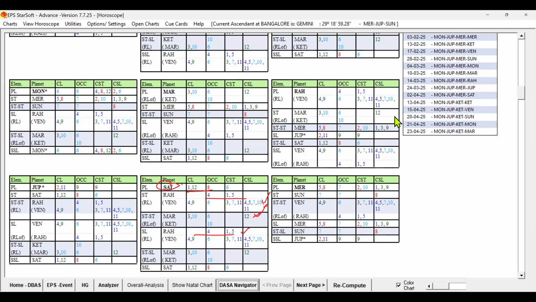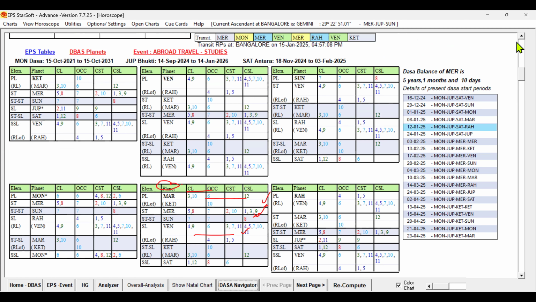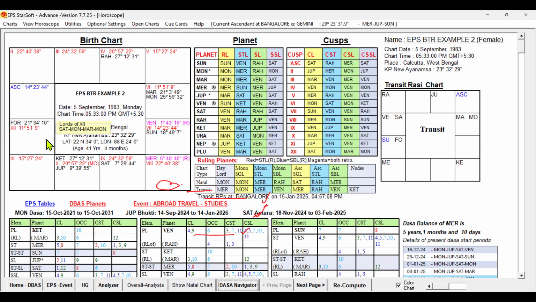The star level is supportive for travel, further supported by Mercury. But that did not support the native to travel abroad. Travel abroad happened in the Saturn period. So it means Saturn should be the strongest one. So in what way can it be? We already discussed, let us check the 12th sublord planet, which is on the border. Mars is the 12th sublord, right?